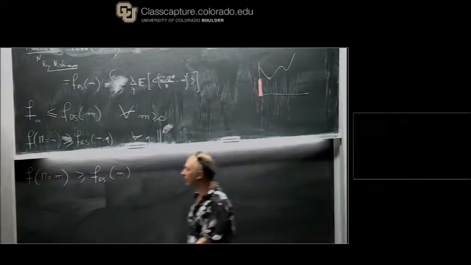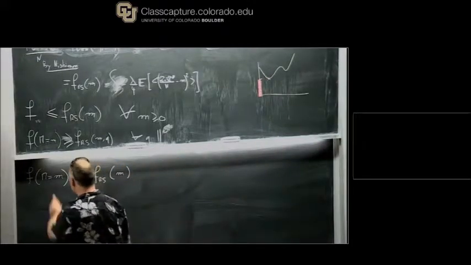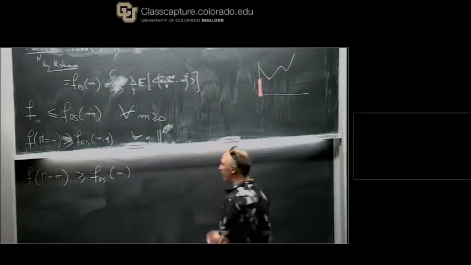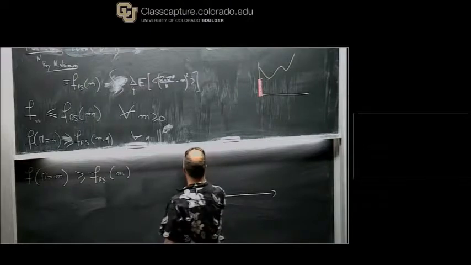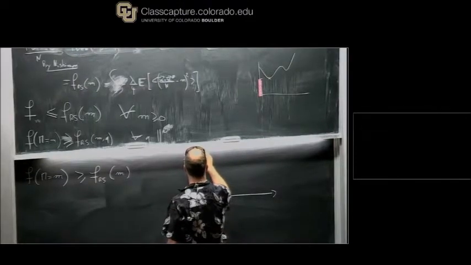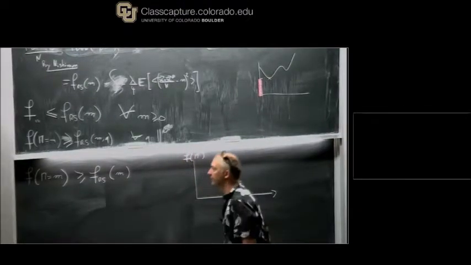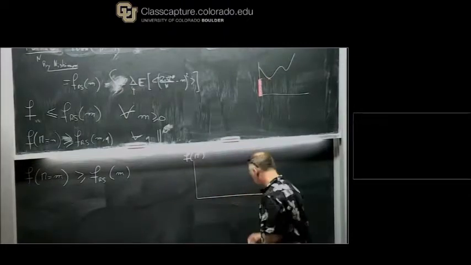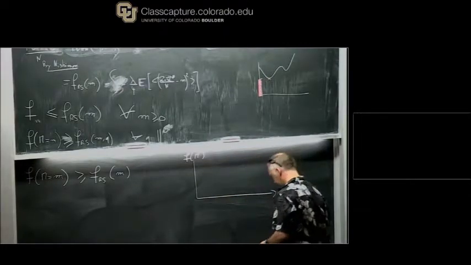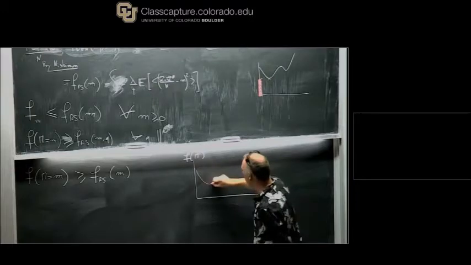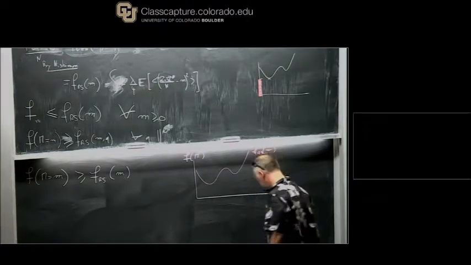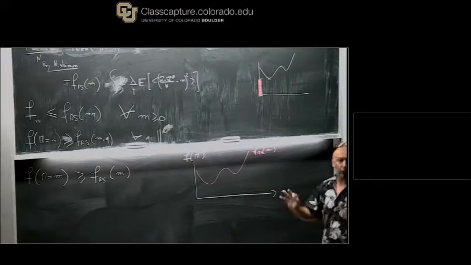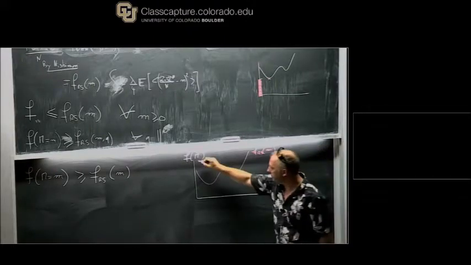So now let's write what this means. If you write the true free energy at fixed magnetization, it's larger. So let's say that this is FRS of M. We know that the truth is larger.